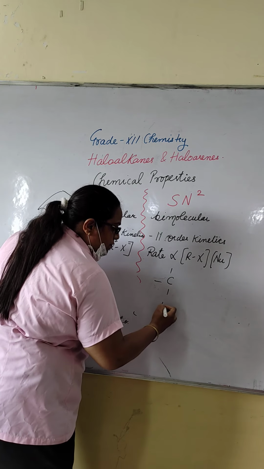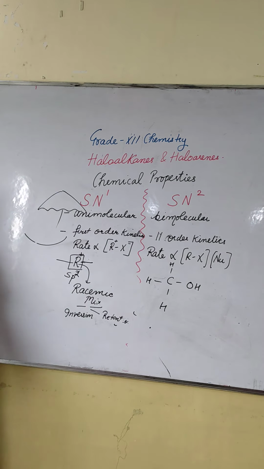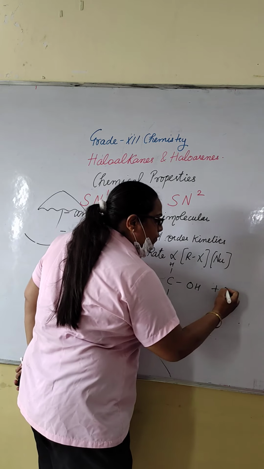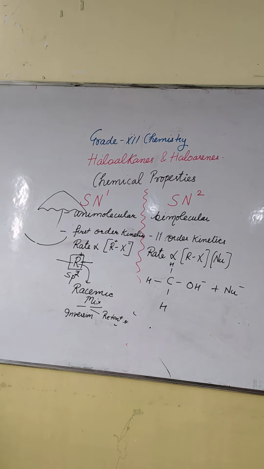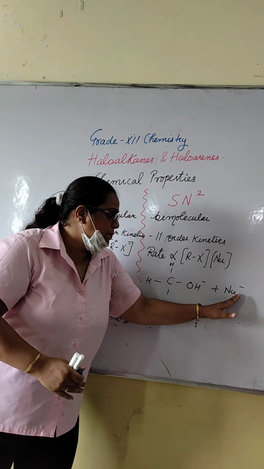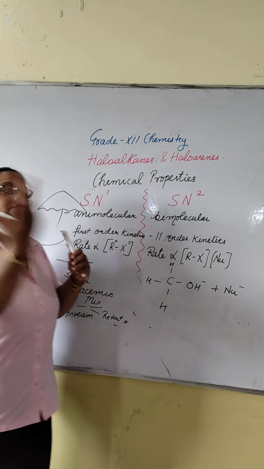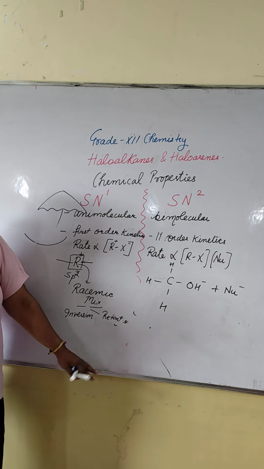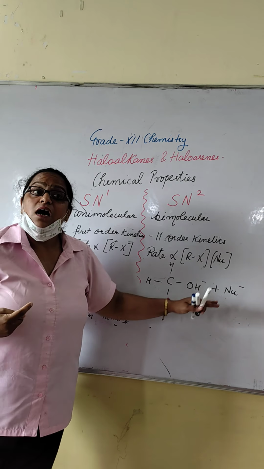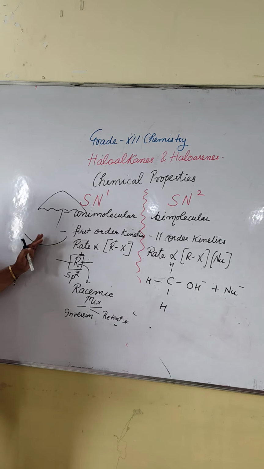Suppose we have methanol, a primary alkyl halide, and we are attacking with a nucleophile, which also carries a negative charge. Hydroxide ions also carry negative charge. So when the leaving group carries negative charge and the nucleophile comes from the front side, they repel each other. So they will enter from the back side because of repulsion. So in this, 100% inversion of configuration takes place. SN1, SN2 clear?